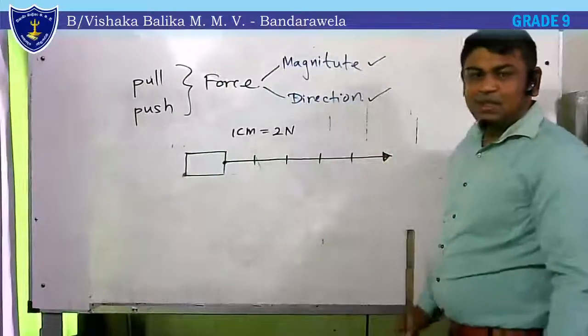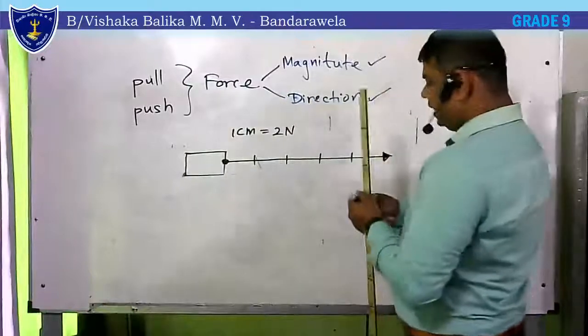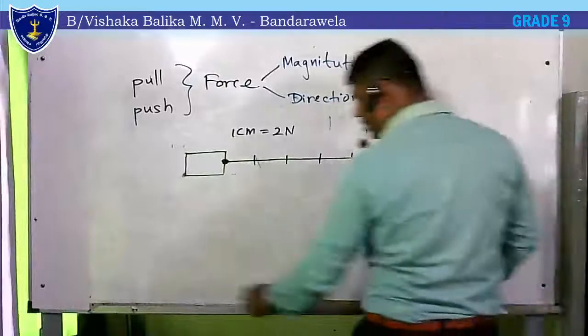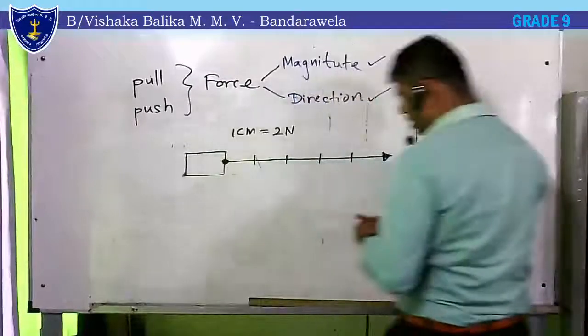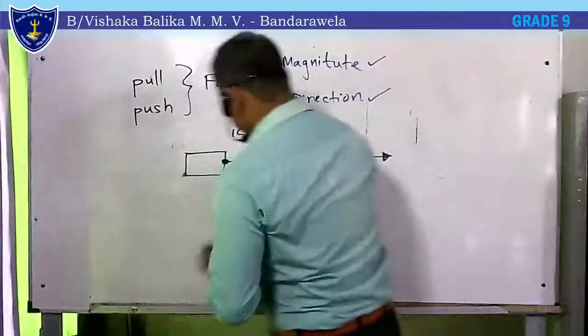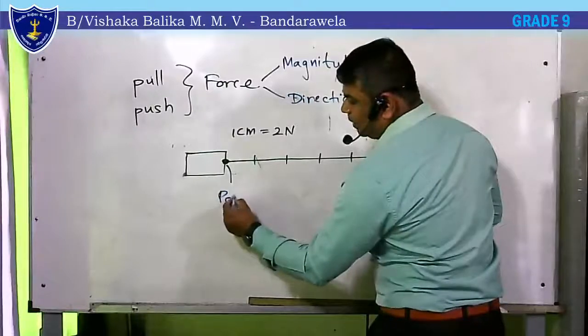Clear? Then what are the things denoted by these points? Let's keep the ruler and now let's see what is denoted by this. Right? This one is the point of application.